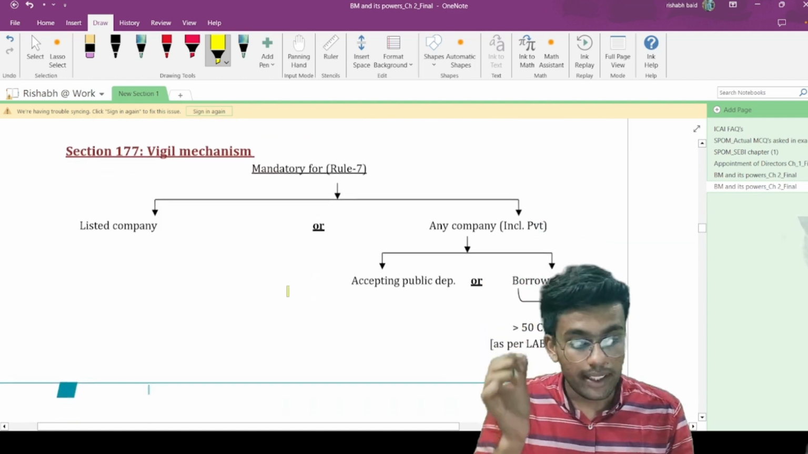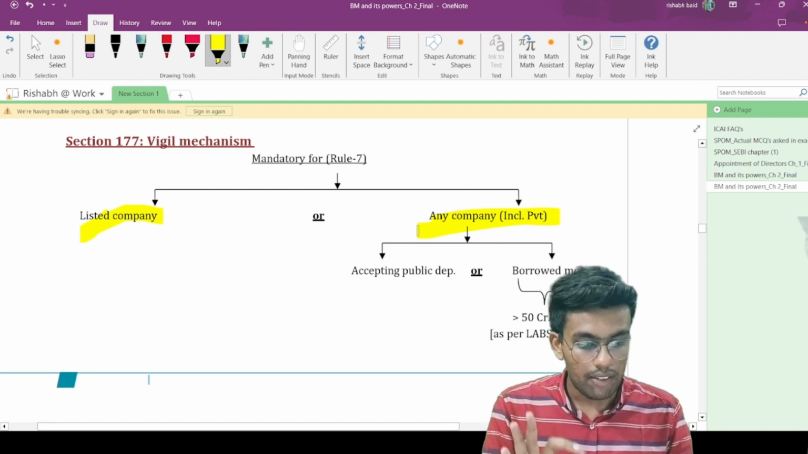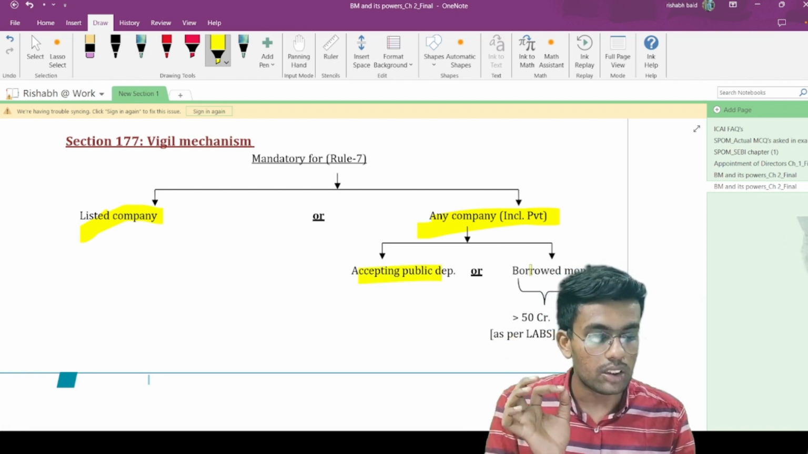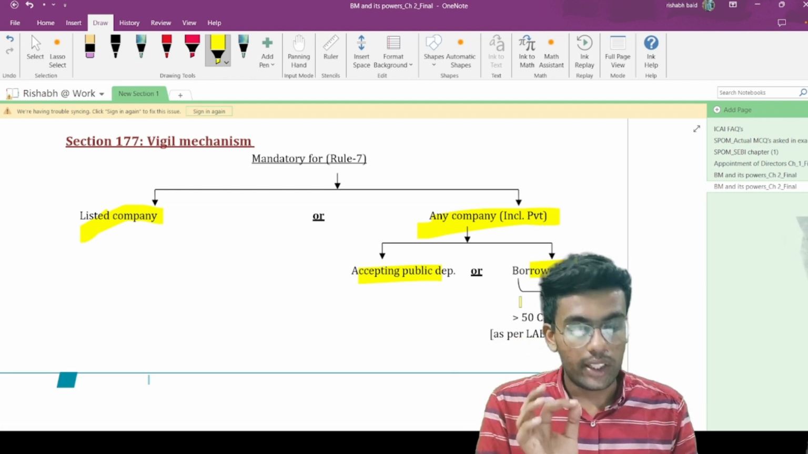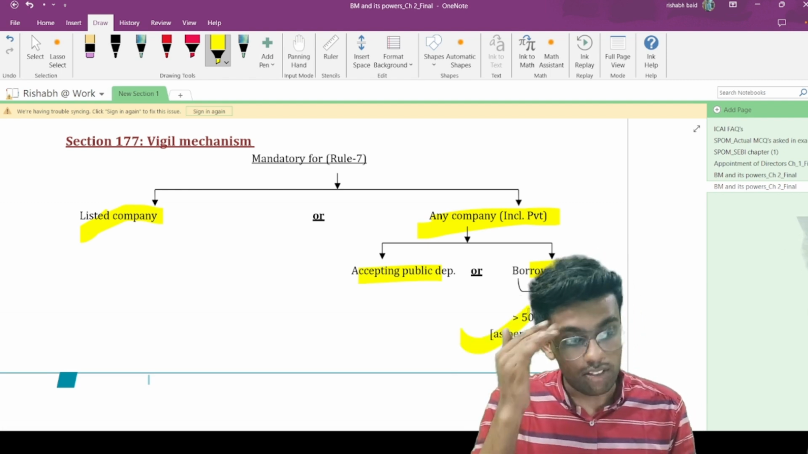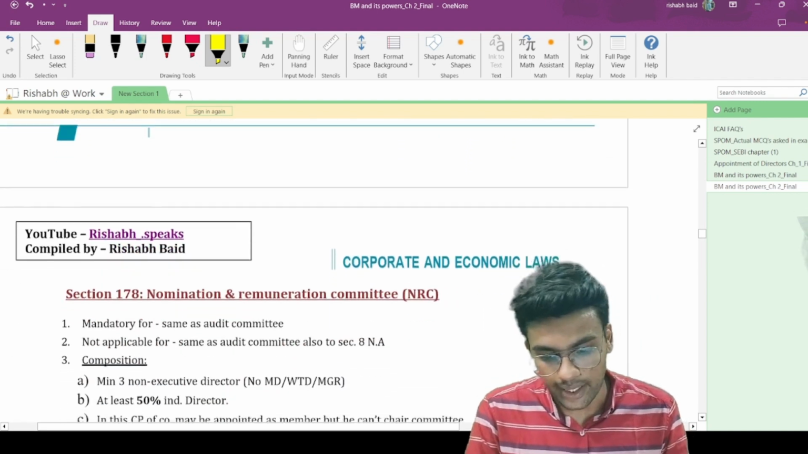Alright, now vigil mechanism for listed companies, and apart from this, any company including a private limited company which is accepting public deposits or borrowed money which is more than 50 crore as per the last audited balance sheet. This is the vigil mechanism requirement in accordance with section 177 of the Companies Act.